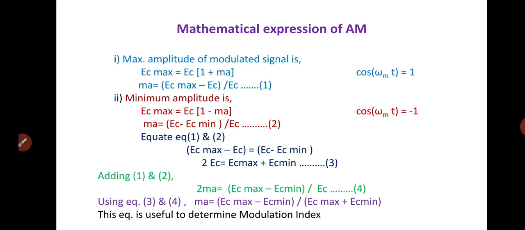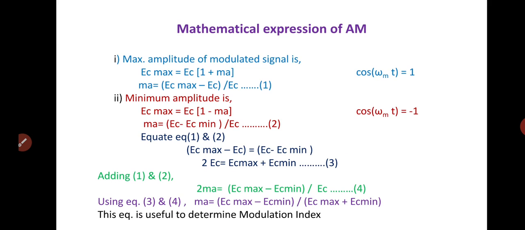Similarly, you can obtain the minimum amplitude by substituting in the earlier equation cos of omega mt is equal to -1. So the equation is modulation index ma is equal to Ec minus Ec minimum, and whole divided by the Ec. Now these are the two equations 1 and 2. You can equate, and the equation becomes twice Ec is equal to Ec max plus Ec minimum. That is the third equation.